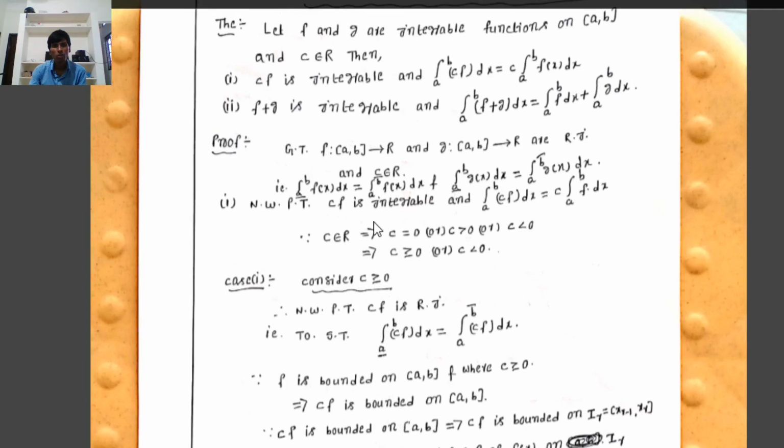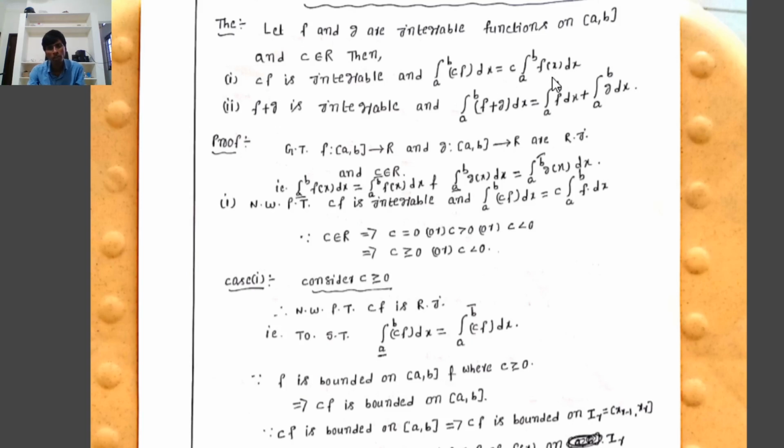In the first case, c greater than or equal to 0, we have to prove that cf is integrable and satisfies the condition that the integral from a to b of cf of x dx equals c times the integral from a to b of f of x dx. In the second case, c less than 0, we have to prove the same. First, case 1: consider c greater than or equal to 0. Now we have to prove that cf is Riemann integrable.